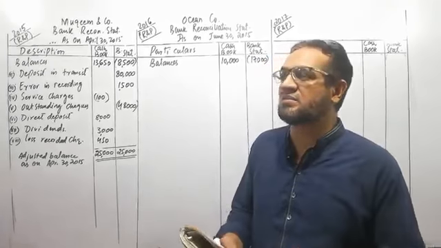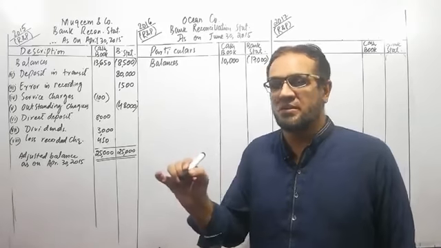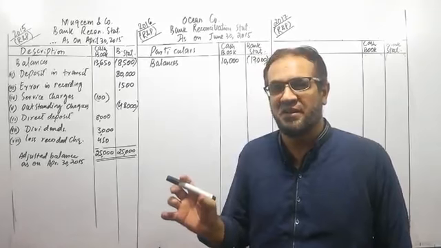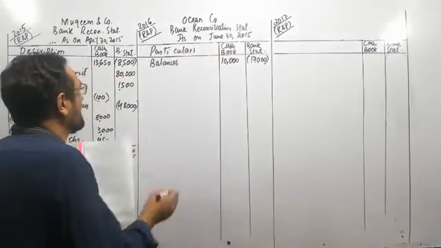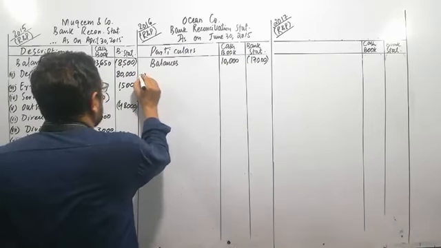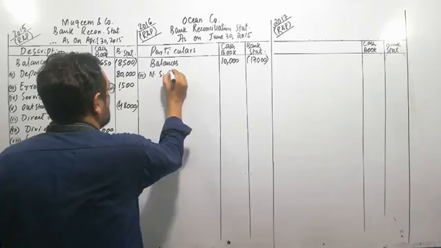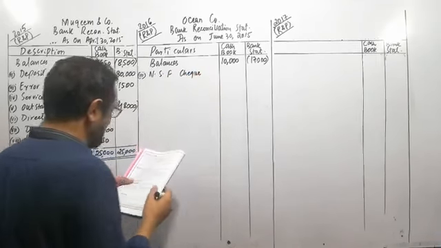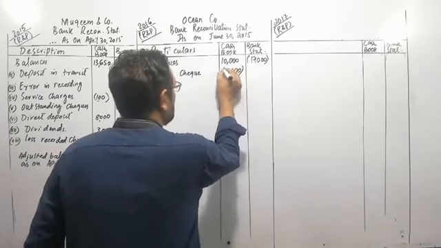When we received that check, we would have recorded it as a receipt from the customer on the receipt side of the cash book. We have added it. Now we will reverse that transaction. So the NSF check, non-sufficient fund check, amounting to rupees 10,000, will be deducted from the cash book.